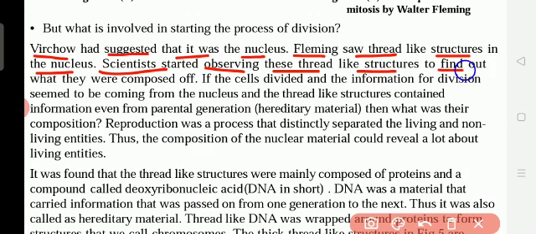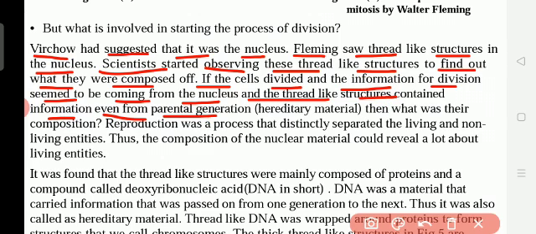Scientists started to observe these thread-like structures to find out what they were composed of. If the cells divided and the information for division seemed to be coming from the nucleus, and the thread-like structures contained information even from the parental generation, then what was their composition? In the nucleus, when cell division starts, chromosomes are the first to divide.